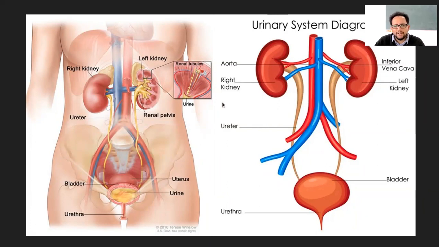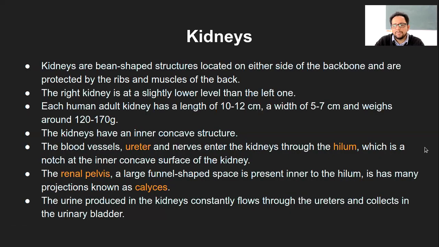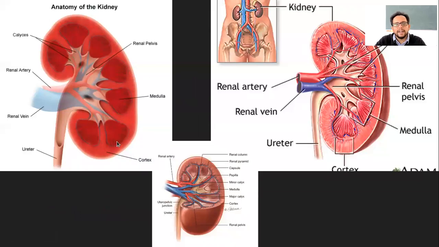And obviously the right kidney will have one and the left will have another one. So that is the hilum part, which is nothing but a notch at the inner concave surface of the kidney. Notch as in a little groove like structure, right? It is going a little inward. So that is what is the notch or the hilum part. Then the renal pelvis is the large funnel shaped space which is present inner to the hilum and has many projections called calyces. This part I will show you here in the other diagram.